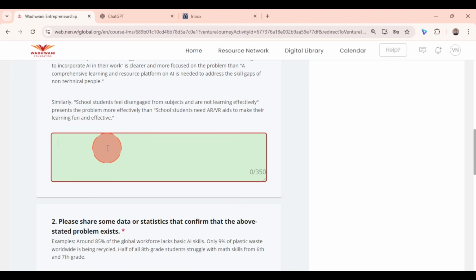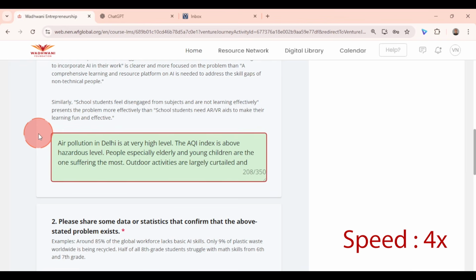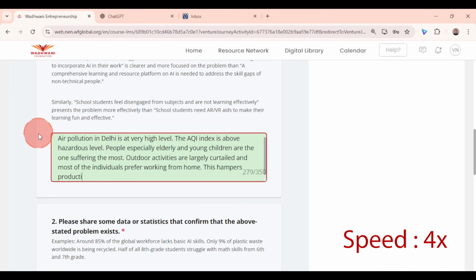So in recent times, we have seen Delhi's air pollution is the biggest headline across the country. So let's take that as a problem statement. Well, how will you write that as a problem statement? Now, I have done my best to write a problem statement. Now look carefully, I have written only a problem statement.